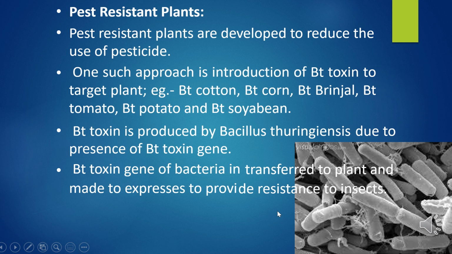I have discussed pest-resistant plants earlier in the previous lecture. Pest-resistant plants are developed to reduce the use of pesticides, for example Bt cotton, which I have told you earlier. Bt toxin is produced by Bacillus thuringiensis. This is the picture of the bacterium you can see in the slide, due to the presence of the Bt toxin gene. The Bt toxin gene of the bacteria is transferred and made to express to provide resistance to the cotton.